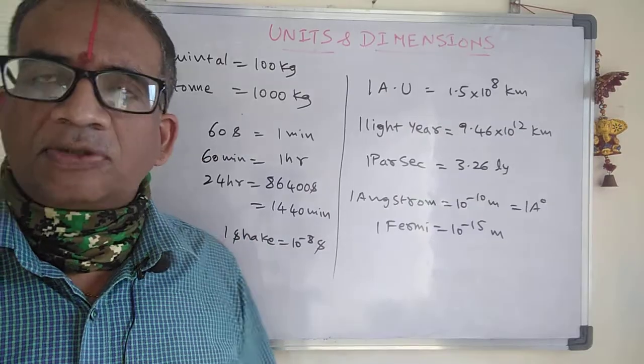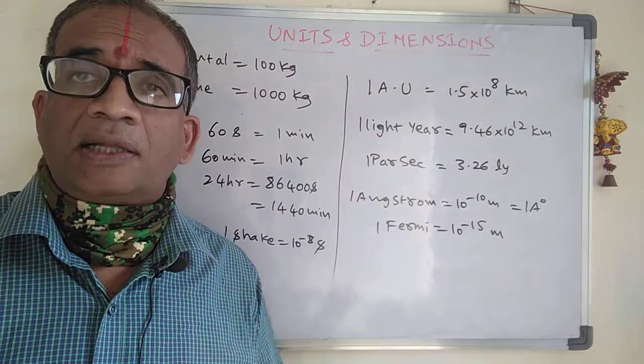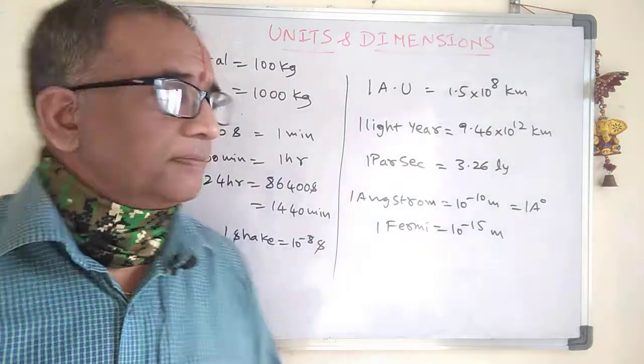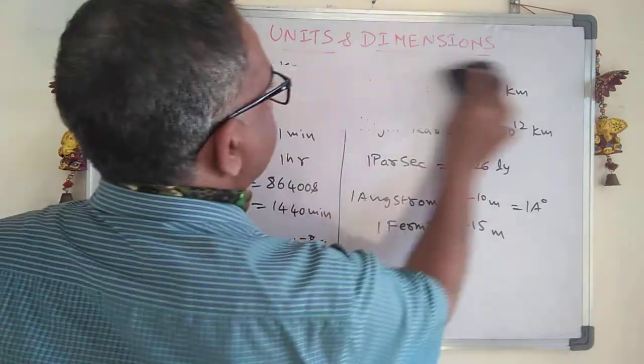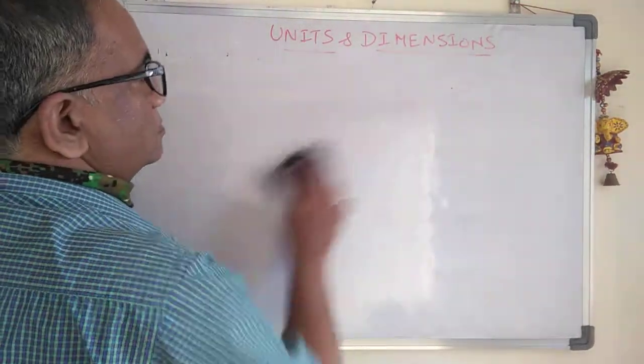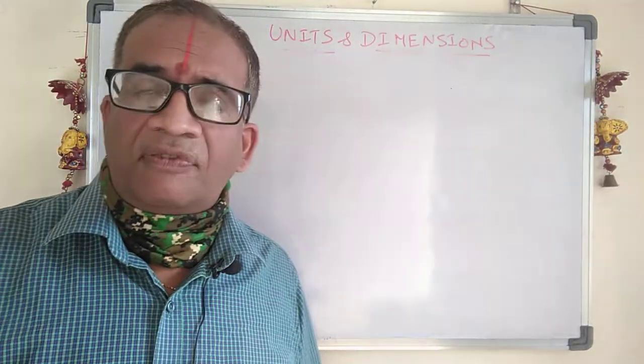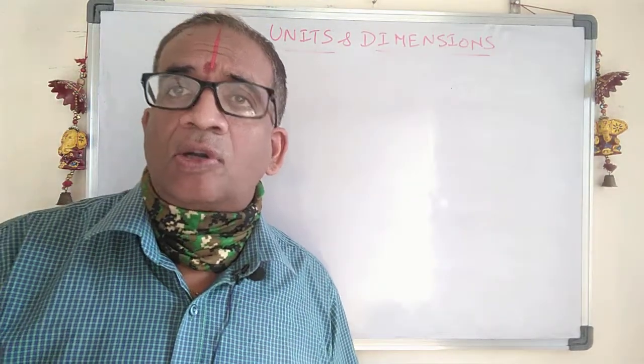Apart from this, you must learn about the conversion of units from one form to another. Take a derived quantity. Observe carefully here. Suppose I want to convert the unit.